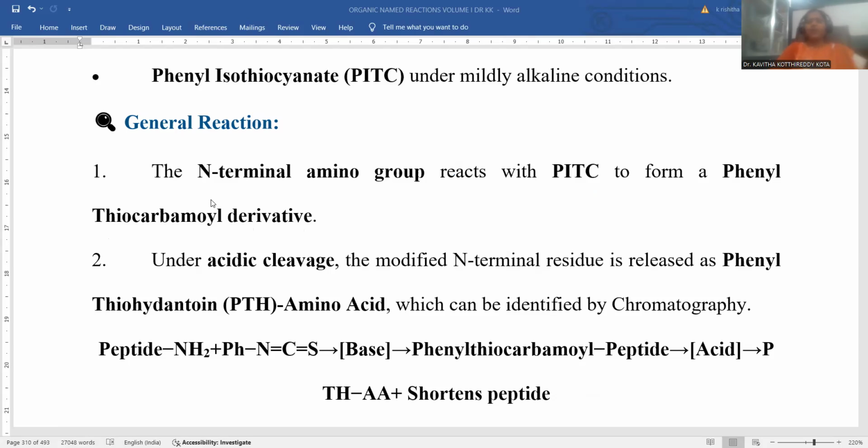This is the important transformation in the Edman degradation process. The N-terminal amino acid is specifically removed by the process, and the distinguished reagent is phenyl isothiocyanate. Whenever these two react, the phenyl thiocarbamyl derivative will originate. This is the important reaction.